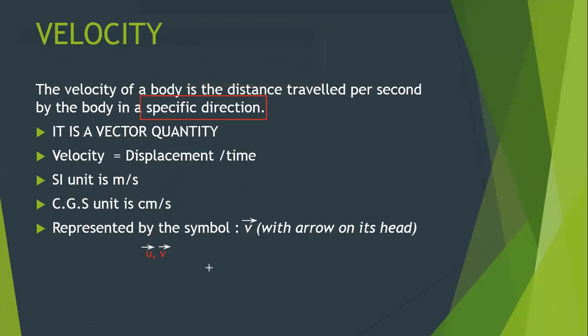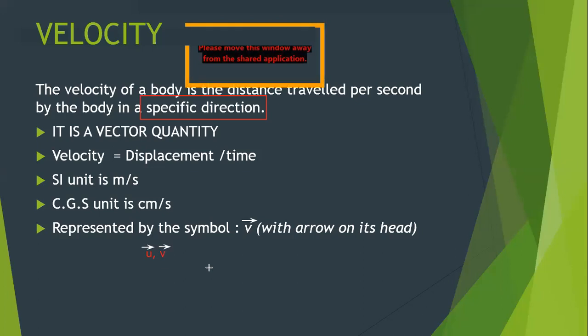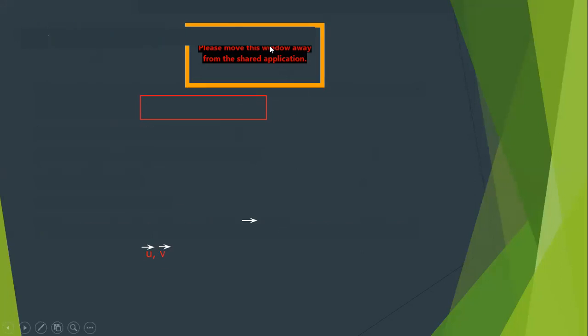The velocity may change, so there may be a difference in the velocity during the motion. So we use two terms, u and v. U is used to represent initial velocity and v is used to represent final velocity.